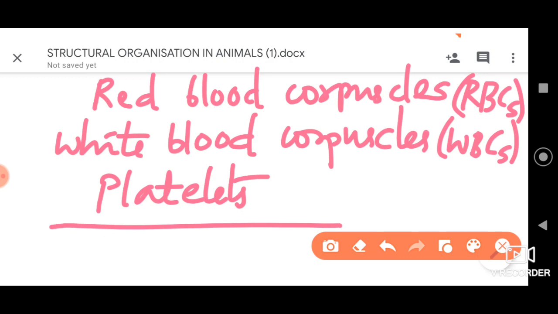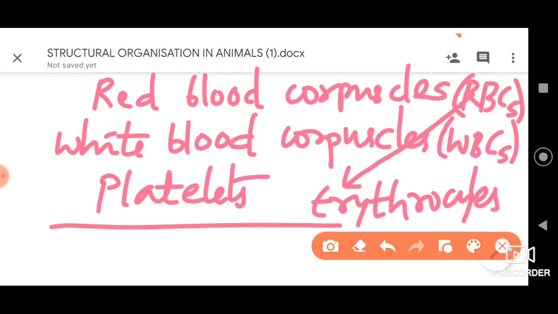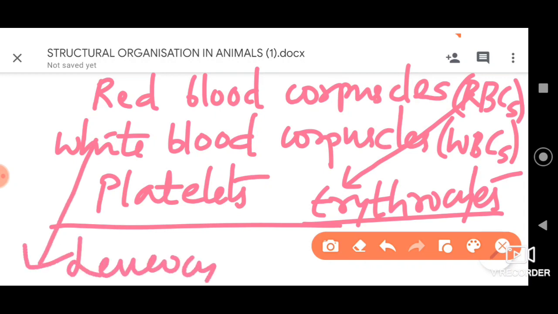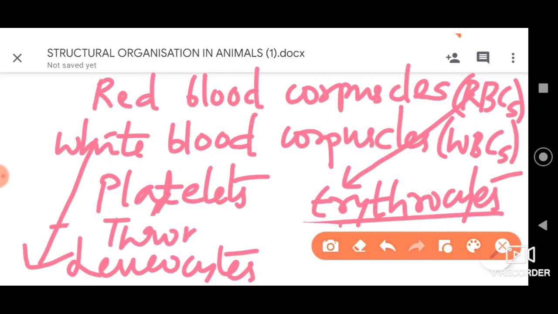And further, let me tell you, RBCs scientifically we refer to as erythrocytes, all right. Then secondly, we have the WBCs, which are also referred to as leukocytes, and for the platelets, we refer to them as thrombocytes, all right.